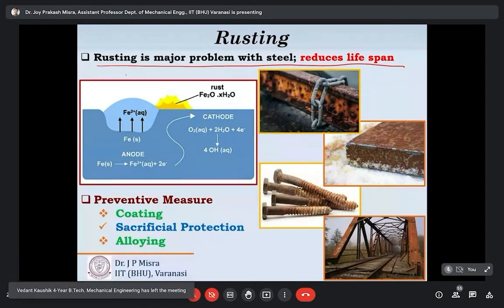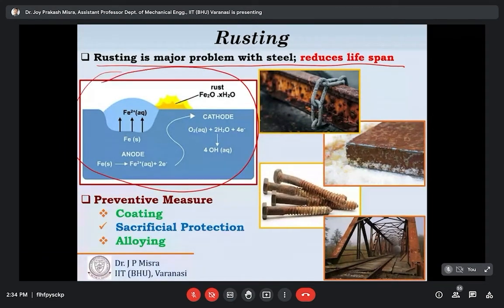I'm not going into details of the chemical reactions, and I know you are well aware of the rusting process. Rusting is basically a process in which iron turns into iron oxide, and it happens when iron comes into contact with water and oxygen. So iron is converted into ferrous oxide, and as a result, it decays.